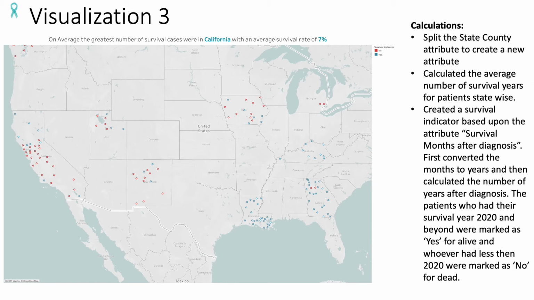Then I calculated the average number of survival years for patients state-wise, and then I created a survival indicator based upon the attribute survival months after diagnosis. First I converted the months to years, and then I calculated the number of years after diagnosis. The patients who had a survival year of 2020 and beyond were marked as yes for alive, and whoever had less than 2020 were marked as no for dead.